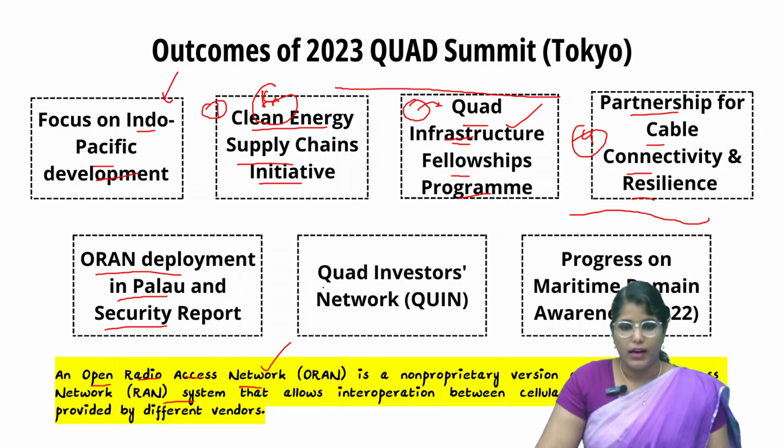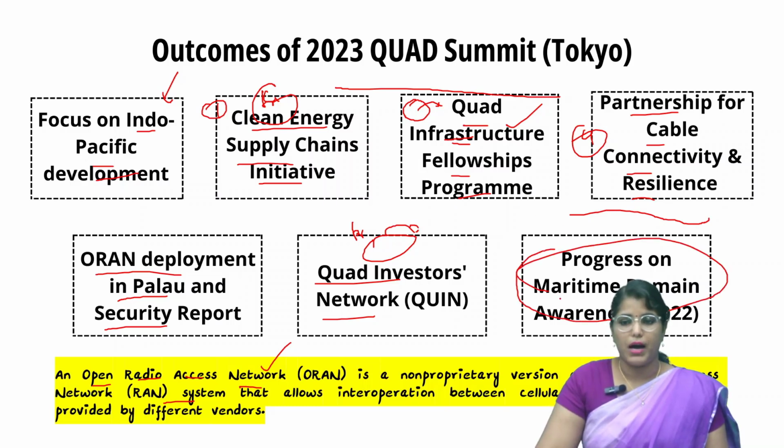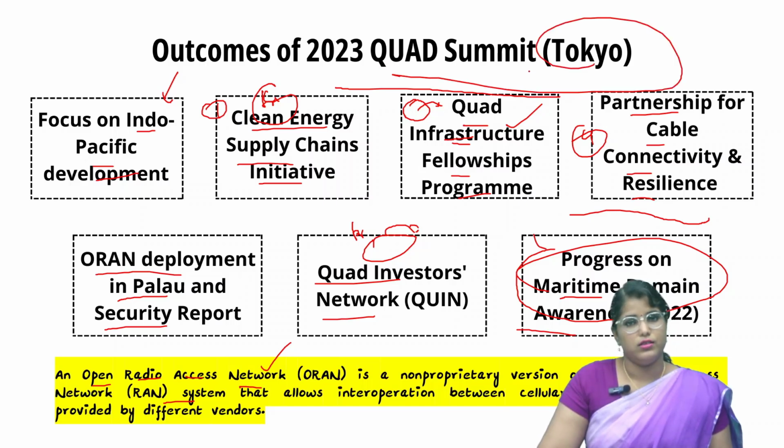Then about the Quad Investment Network, here the private sector will be pooled into one group from 4 different countries so that they can invest in other countries and contribute to economic development in the region. And finally, they talked about the progress on maritime domain awareness. Okay, so these are all the major outcomes of the Quad 2023 summit which was held in Tokyo.